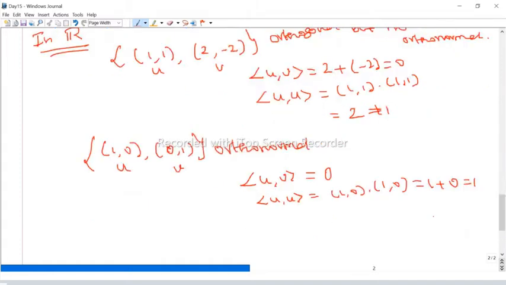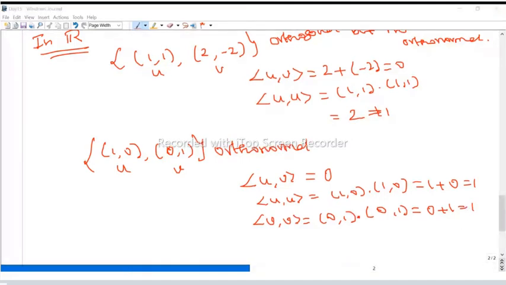Similarly, if you take the v vector, the inner product of v comma v is (0, 1) dot (0, 1). Here the dot is actually the inner product, not the usual multiplication. So 0 into 0 plus 1 into 1 is 1, therefore 1. Therefore this set is an orthonormal set. There are infinitely many orthonormal vectors in R2. This is one of them: either you take (1, 0) and (0, 1).